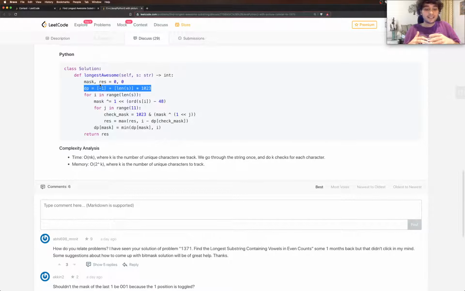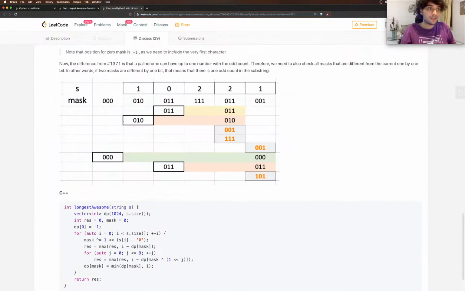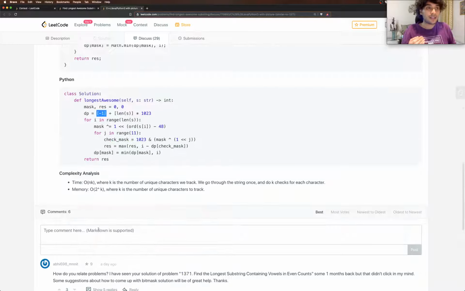The mask will hence be 10 digits, each 0 or 1, and that would be from 0 to 1023. So there are a total of 1024 bit masks. That's why the length of DP is also going to be 1024, representing the location of each bit mask. We initialize the location of the first bit mask, which is all zeros, as -1, just like we did here. Now -1 has one more significance that we'll discover later.